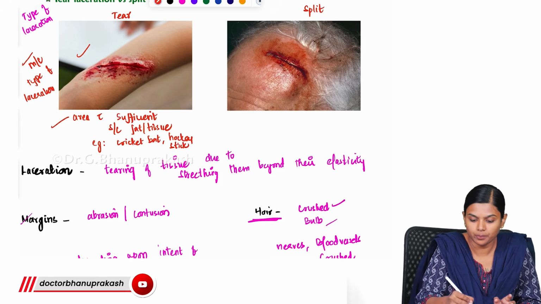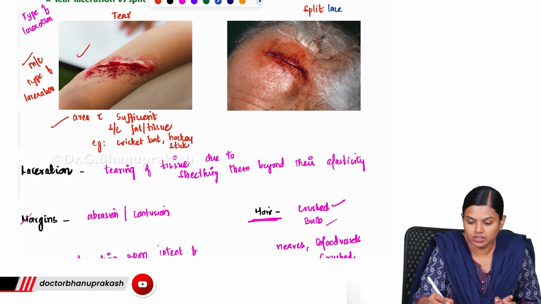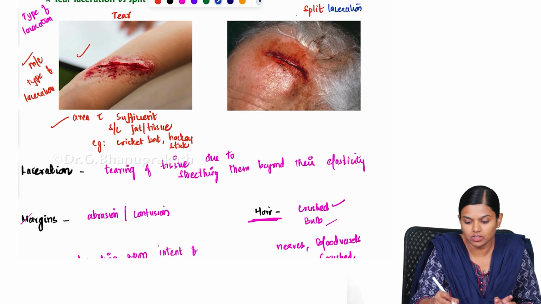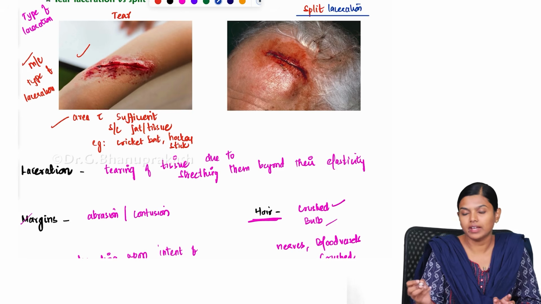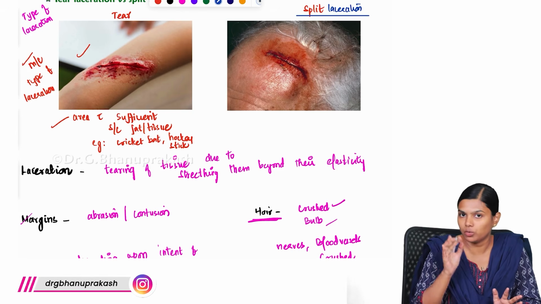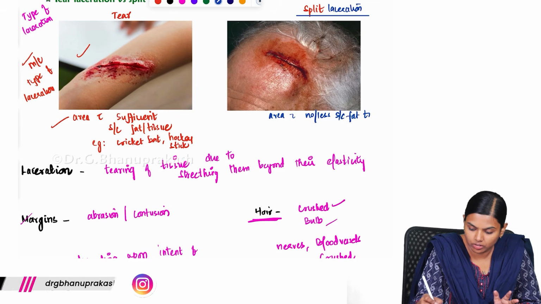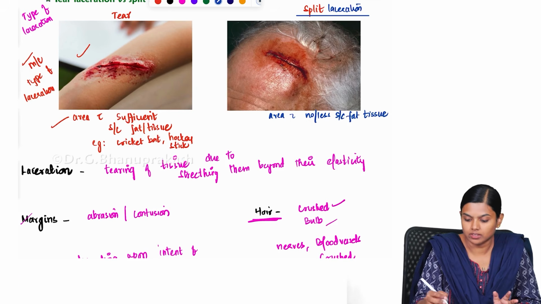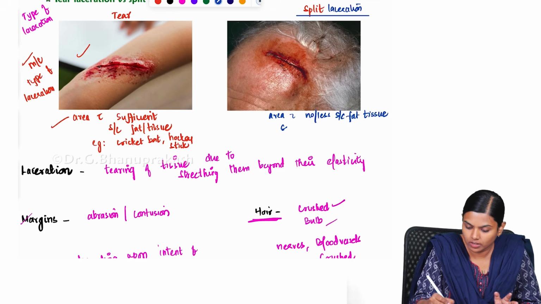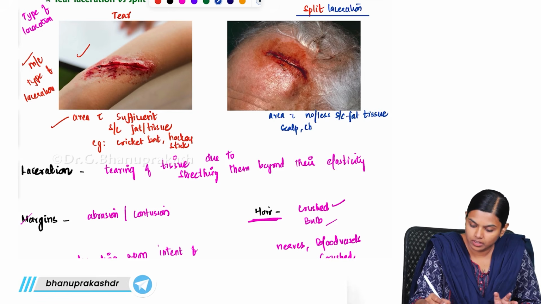So next is your split laceration. How this happens is that when there is blunt force trauma over an area with no or less subcutaneous fat tissue, you will get this, especially over the scalp, shin.